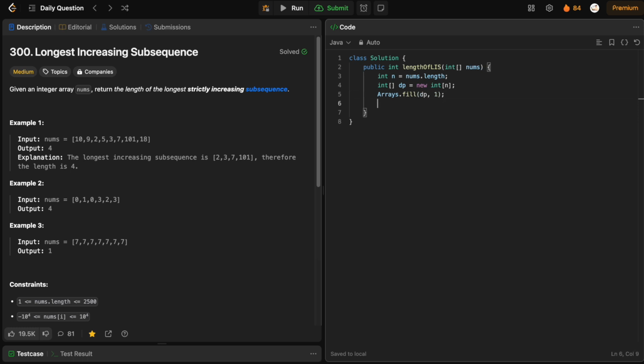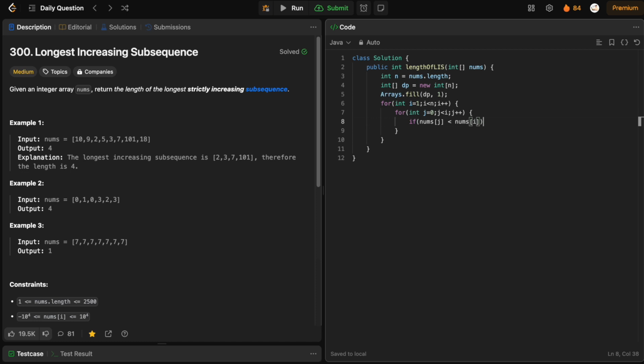For every element, for int i loop with i plus plus, and for int j equals 0 to j is less than i, j plus plus, if nums j is less than nums i, then that is one combination, but I will always pick the maximum of dp i or 1 plus dp j, because that will add one more combination.